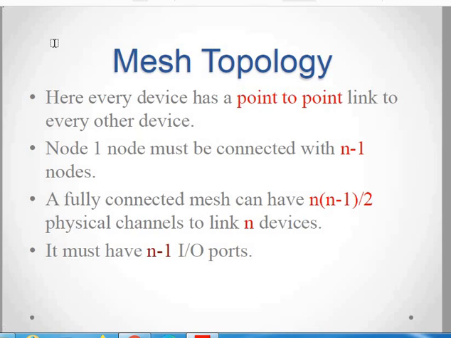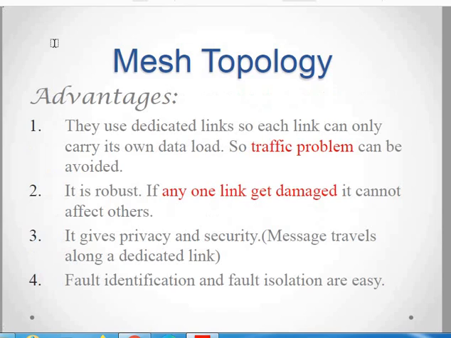Now let us consider that there are 6 devices connected in a mesh topology. Then in that case you will require 15 links to establish the connection among all these 6 nodes, and you will require 5 IO ports for each device, so that each device can have a link with the remaining 5 devices. Then what are the advantages of this mesh topology?